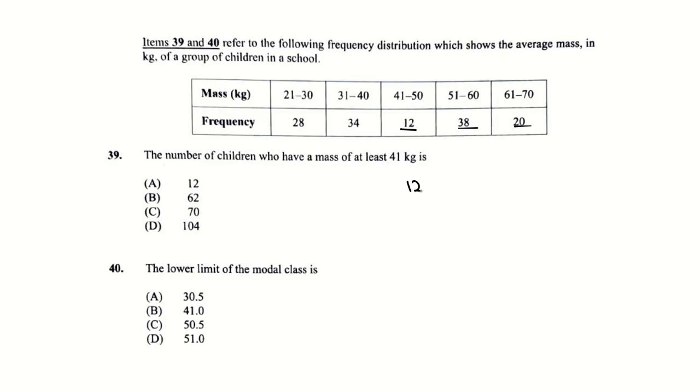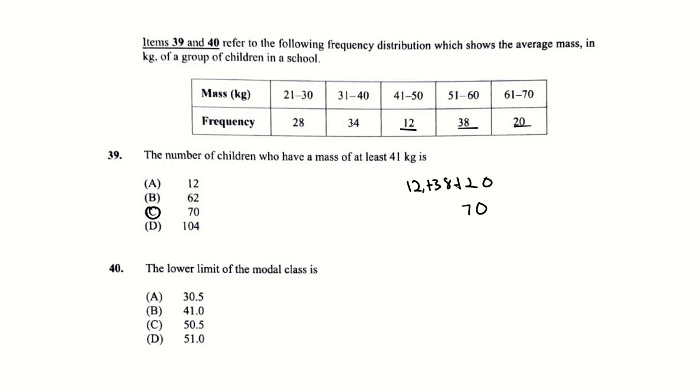So we're adding 12 plus 38 plus 20, which is 70. So this is C.